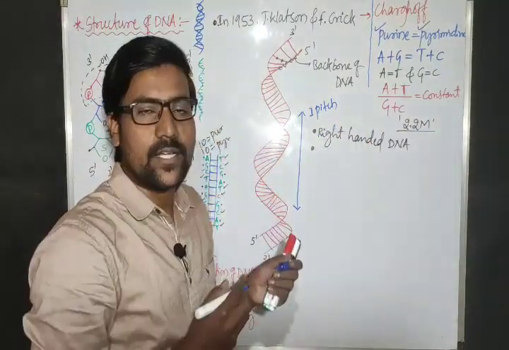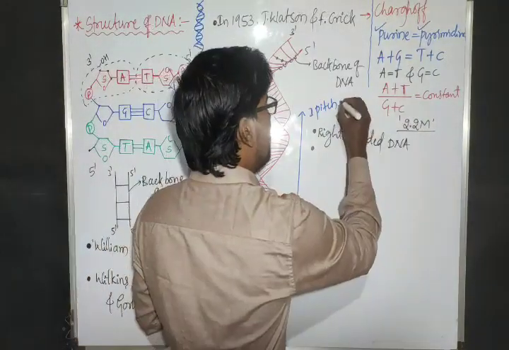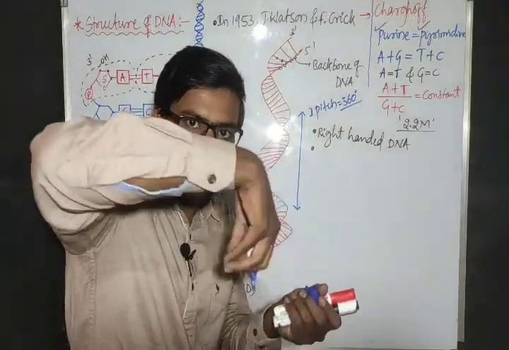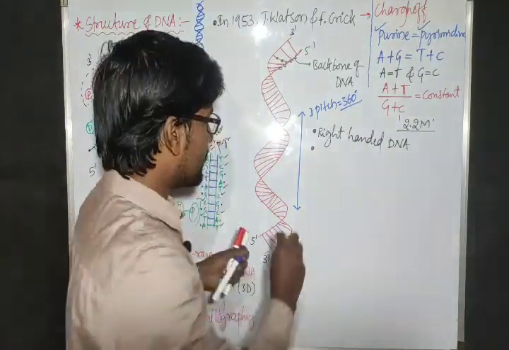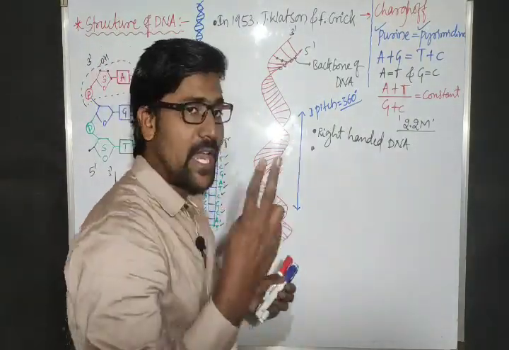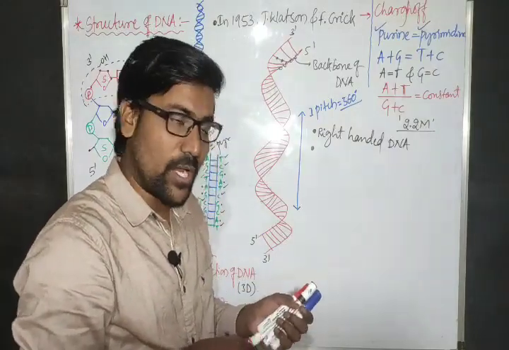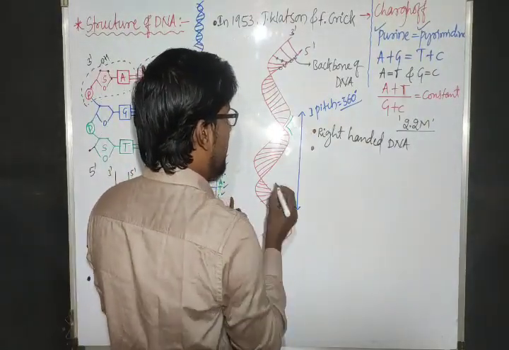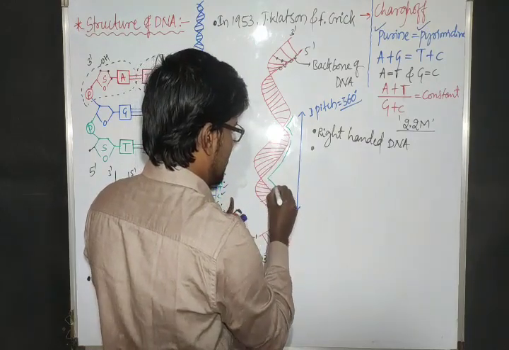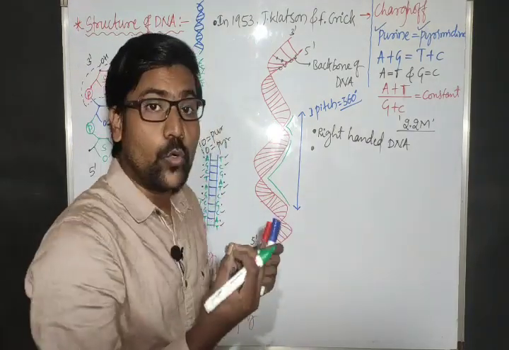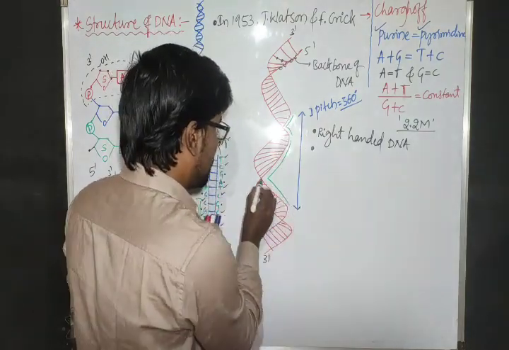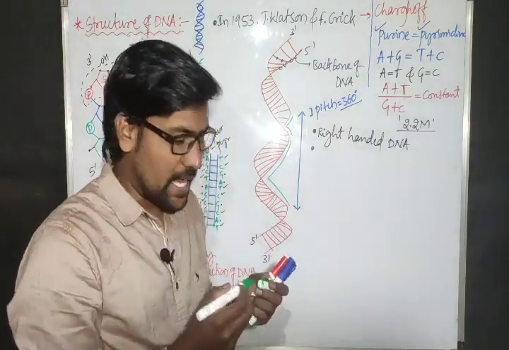So here in one pitch, it is rotating 360 degrees, right? In one pitch, we are having two parts. This is one part. This is another part. Two grooves we are having. This portion we will call a groove.